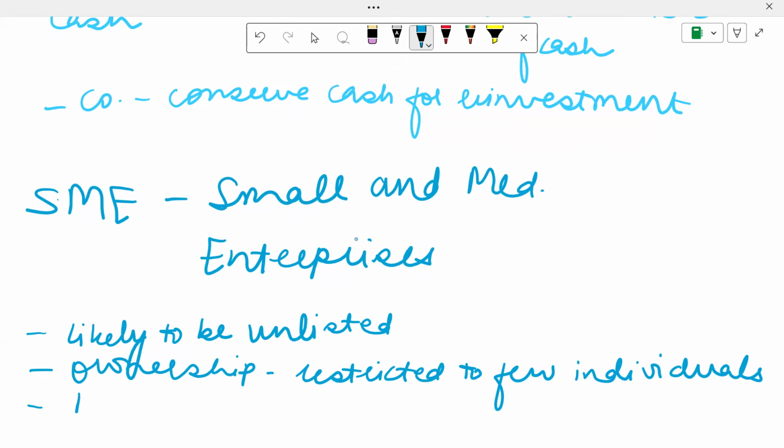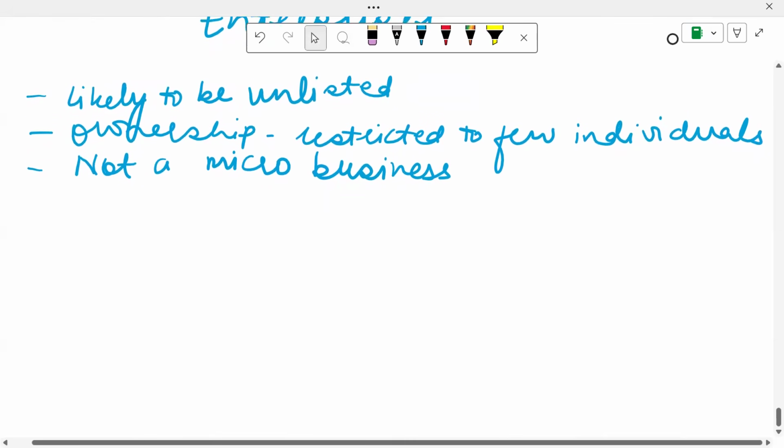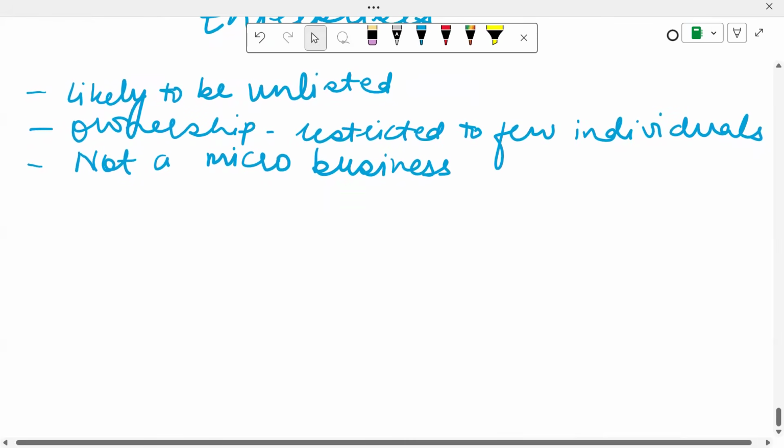And then last but not the least, they are not a micro business. A micro business is any business that a person has opened to remain self-employed or that employs just one or two more people apart from that. So these are the characteristics that you will find in SMEs.